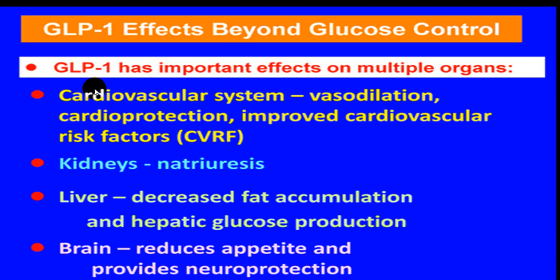So this is the cardiovascular part. We have already shown you that as far as the cardiovascular system is concerned, vasodilatation, cardioprotection, and it improves the cardiovascular risk factors. In kidney, natriuresis hence helps in lowering blood pressure. In liver, it decreases the fat accumulation and hepatic glucose production. Hence, the glucose output is reduced and fat deposition in liver is also reduced. And in the brain, it reduces the appetite and thus provides neuroprotection also.